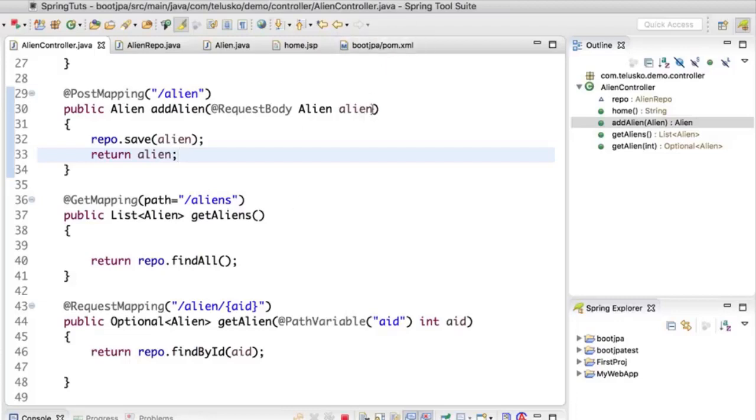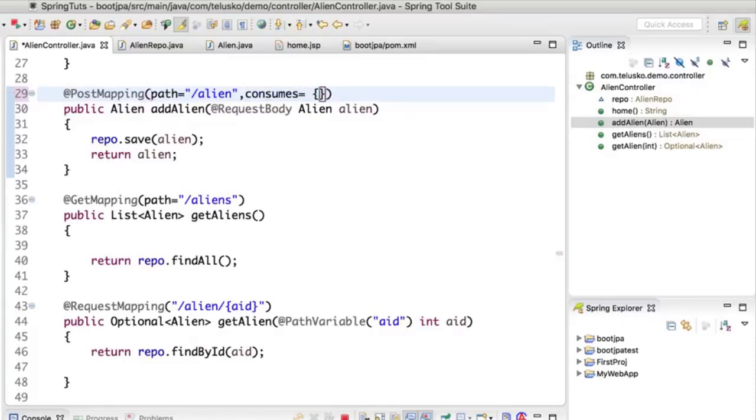So whenever you accept data from a client, in that case, you can mention what type of data you want to accept. So this is for path. Then we can give a comma, then we can say consume. So you can specify what you want to consume. So you can say, hey, I want to consume only JSON. So you can say application.json. And now when you send data in XML format, it will not work. So this is how you consume data on the server side.